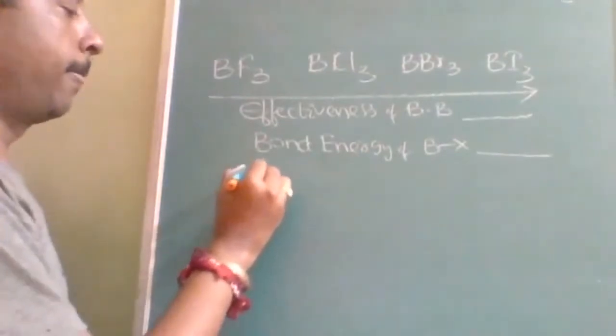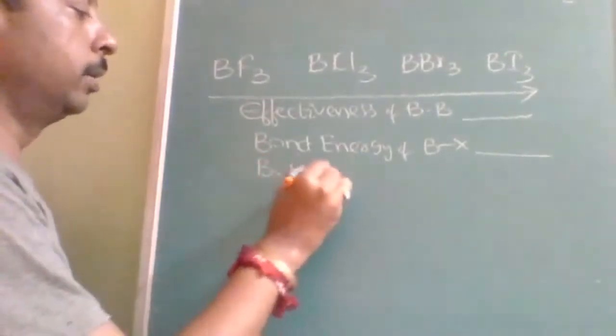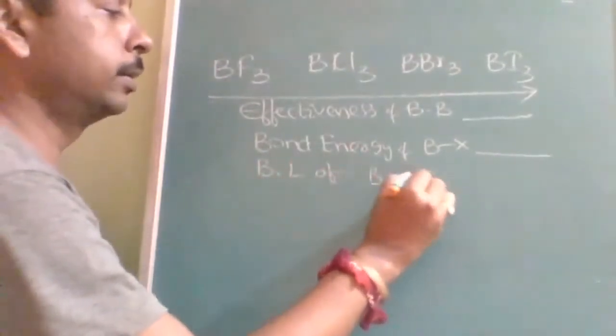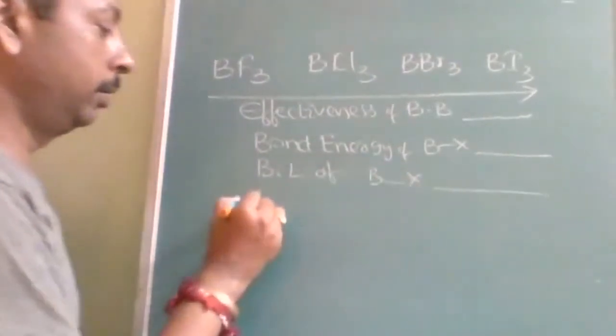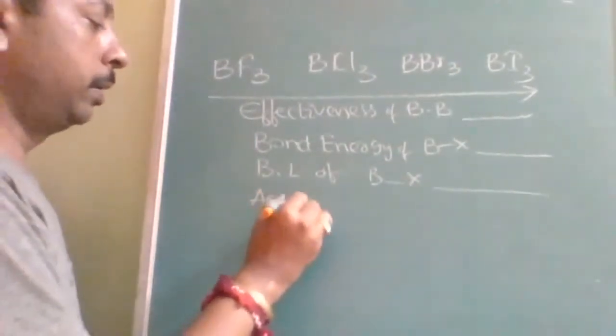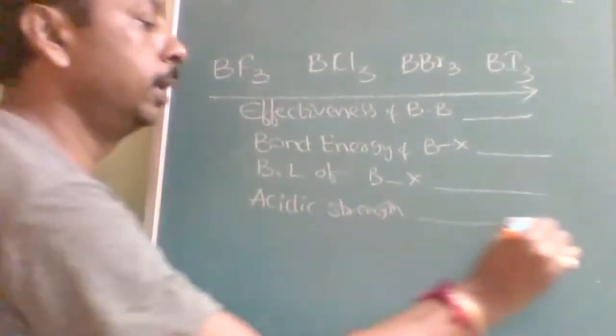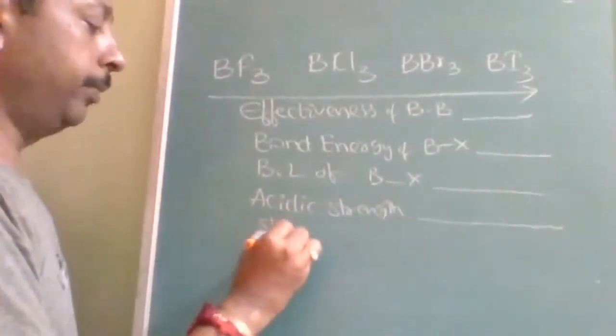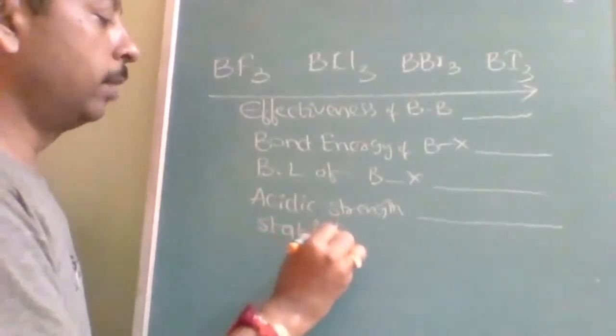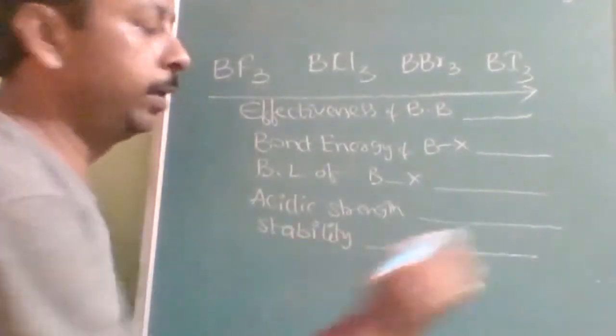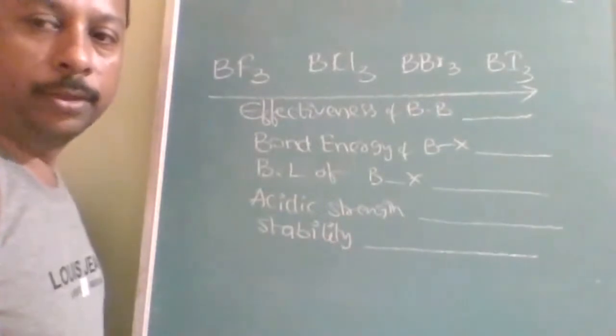Then bond length of BX dash. Acidic strength dash. Stability, thermal stability, we call it stability dash. Is this understood?